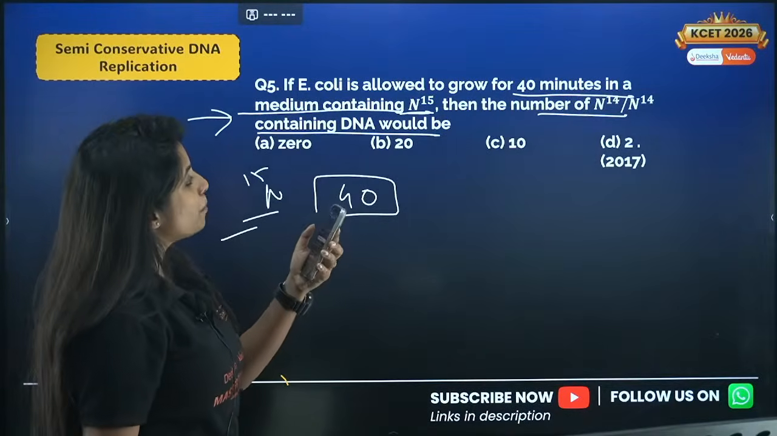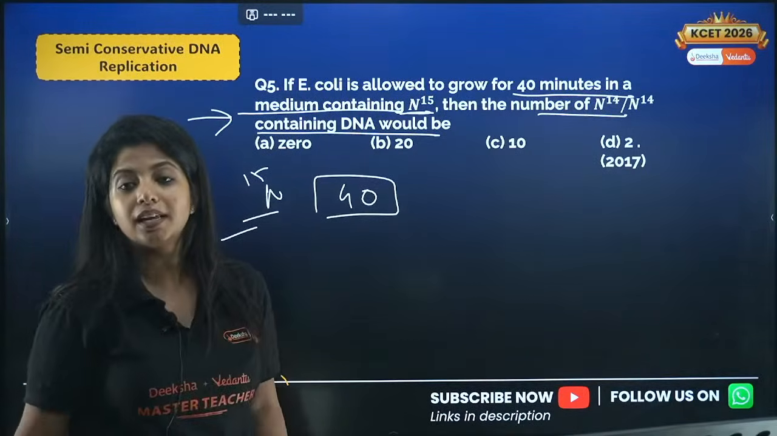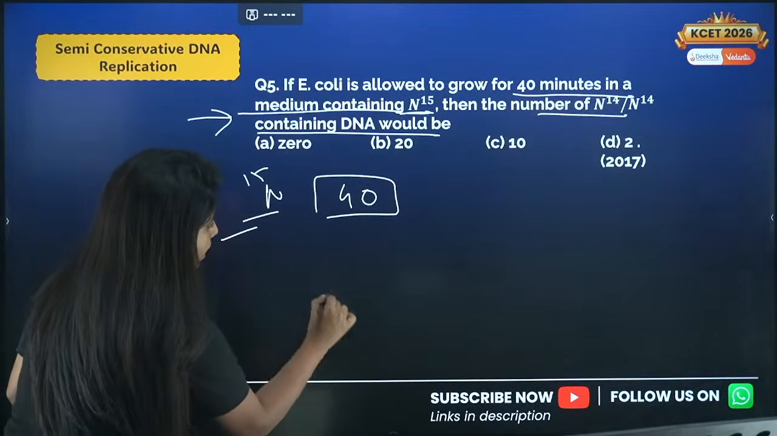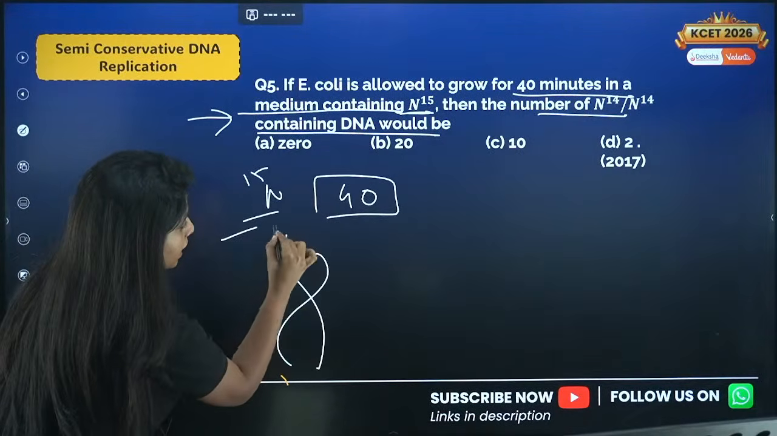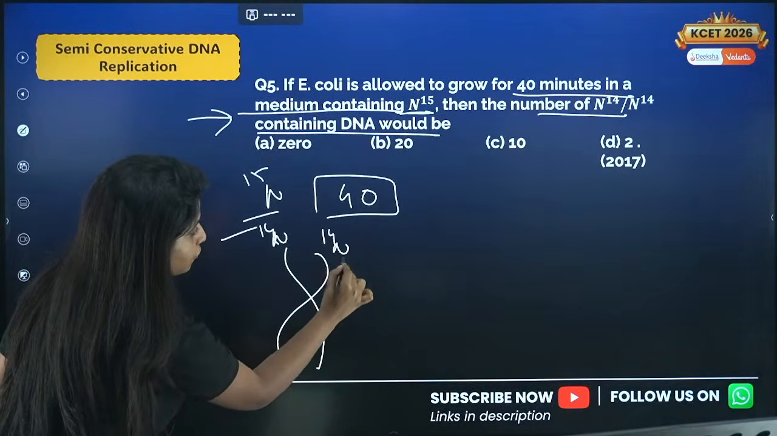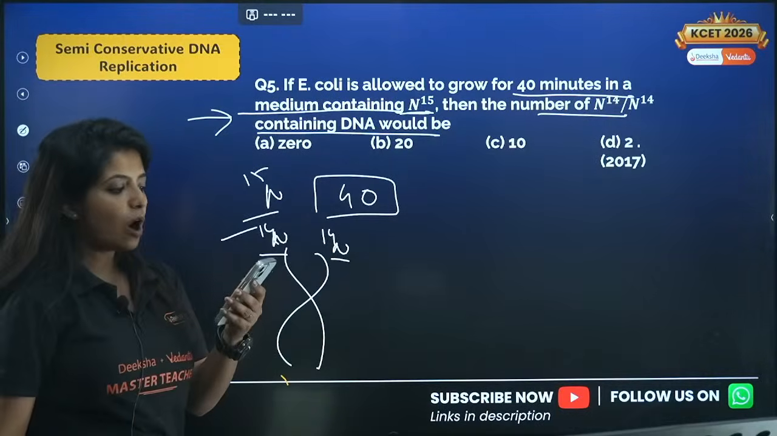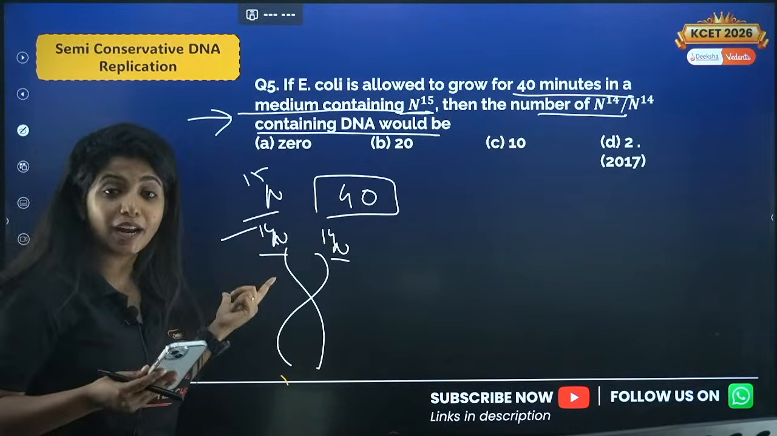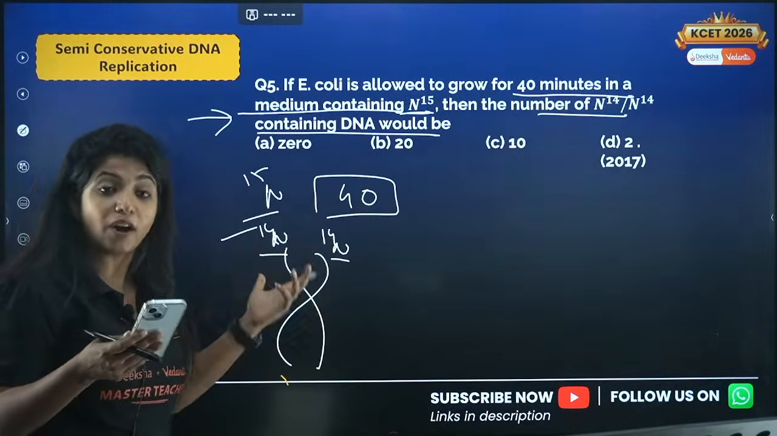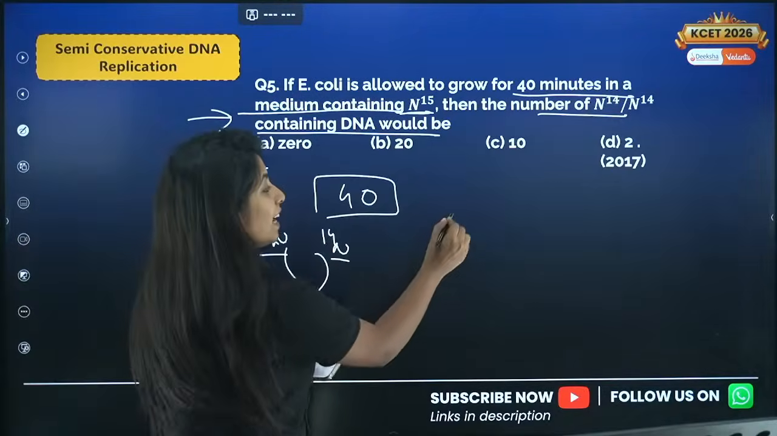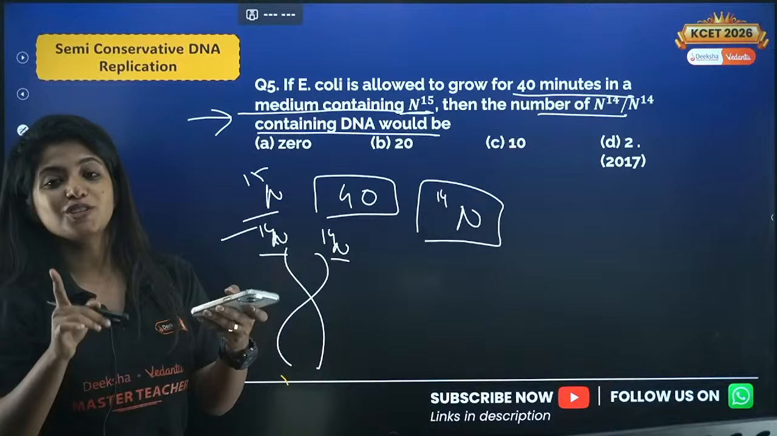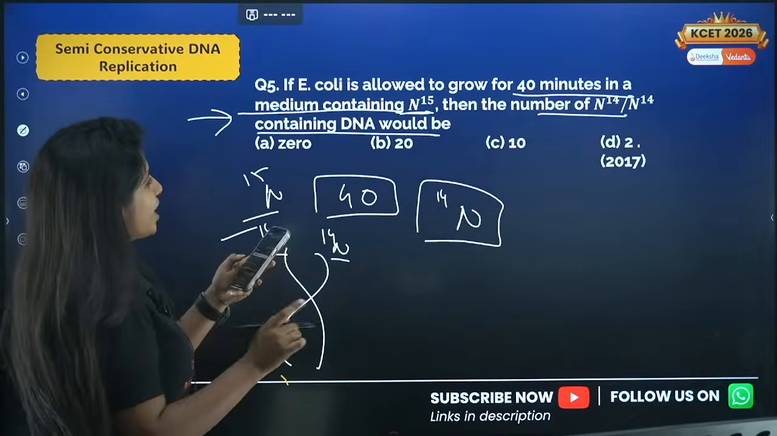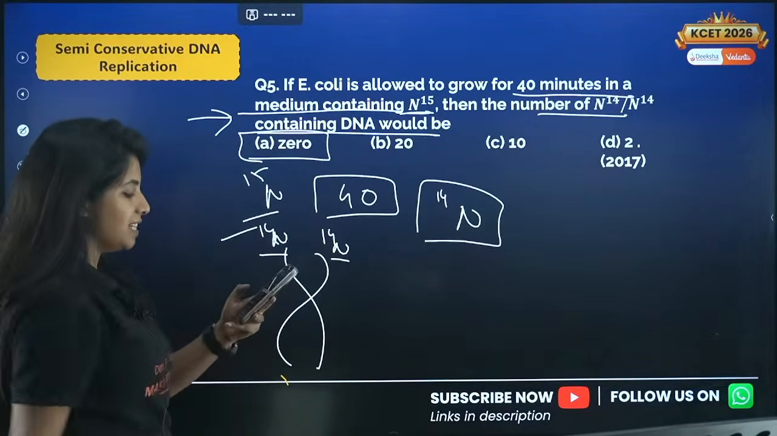You are asked the number of N14 containing DNA. That means a DNA containing what? N14. How can a DNA contain N14 if at all it is not grown in a medium containing N14 isotope, my dear children? This is just to make you confused. So your answer for this question would be A, 0.